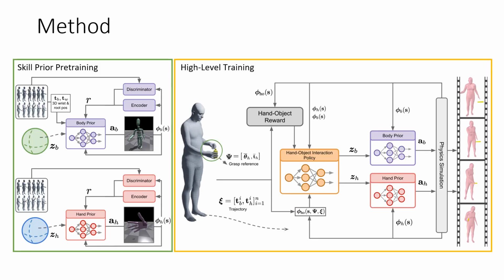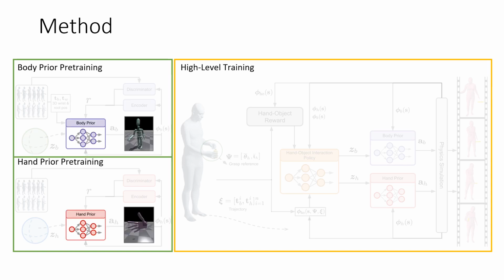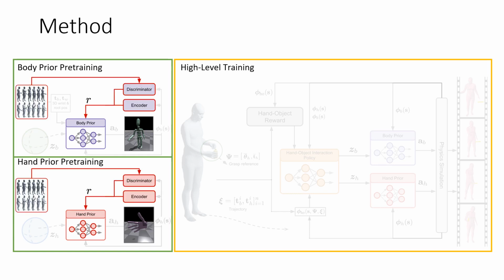Our method leverages reinforcement learning and physics simulations. Therefore, we simulate the motions of the human and object in a physics simulation. We propose a two-stage hierarchical training procedure. We divide our model into learning of skill priors and high-level training with these priors. We decouple the skill priors into a body prior and hand prior and train them separately. They are trained from reference motion capture data with adversarial training.